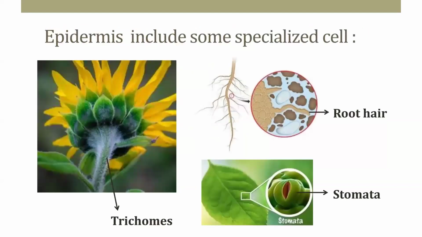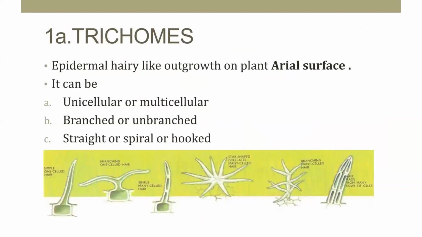So here the epidermis includes some specialized cells also in the epidermal region: trichomes, root hairs, stomata. Generally these are present in the epidermal tissue system. The first one is the trichomes.